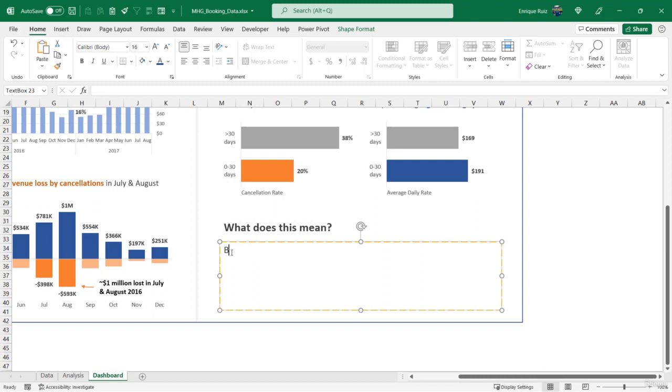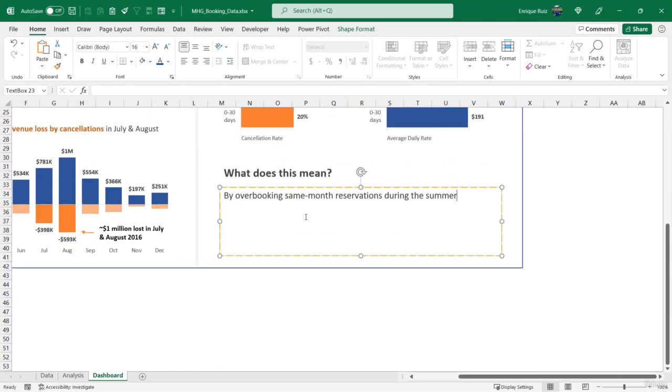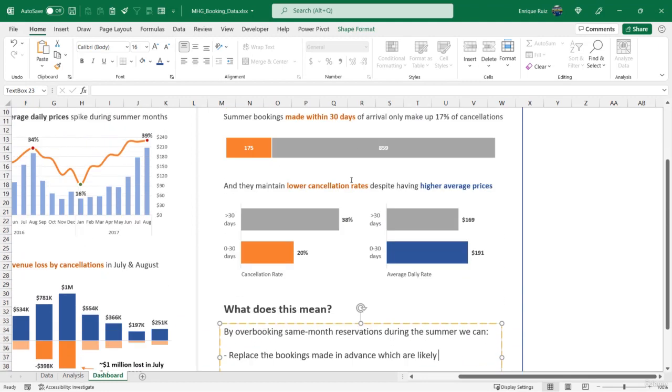And we mean that by overbooking same month reservations during the summer, which is the recommendation that we made up here initially, we can A, replace the bookings made in advance, which are likely to be canceled, as we covered throughout the analysis.